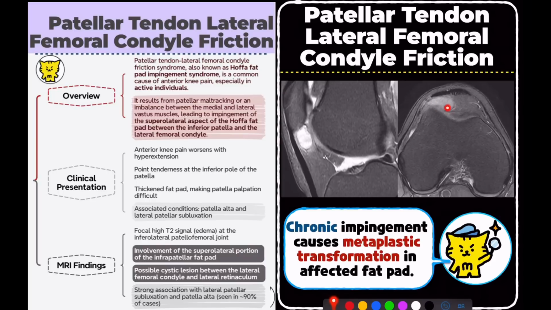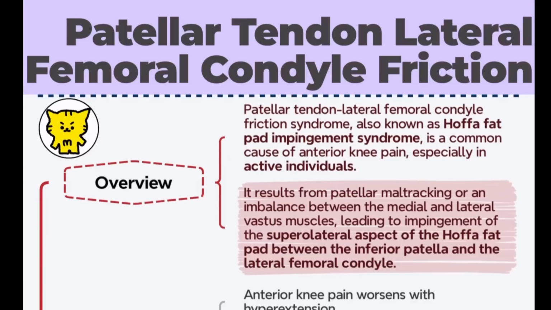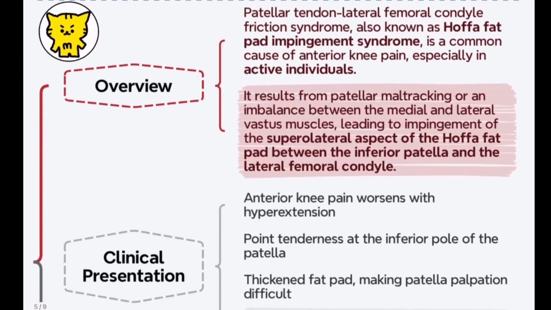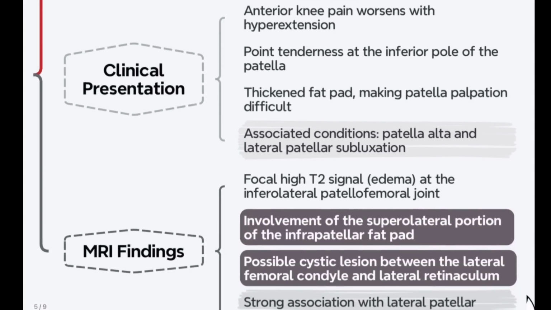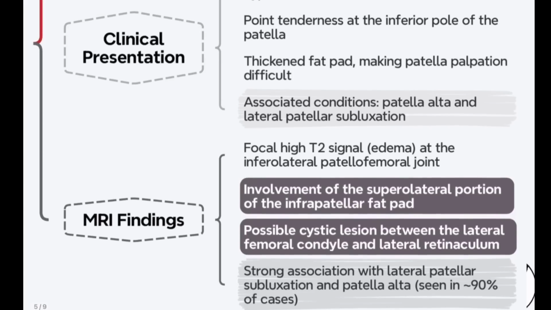This is a well-recognized cause of anterior knee pain, particularly in active individuals. The underlying mechanism is often patellar maltracking or an imbalance between the medial and lateral vastus muscles, leading to impingement of the superolateral aspect of the Hoffa fat pad between the inferior patella and the lateral femoral condyle.